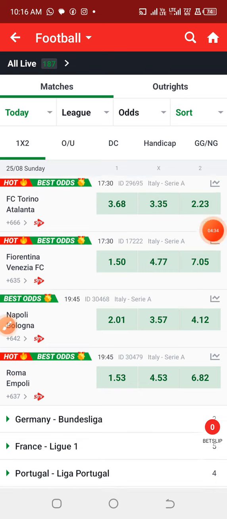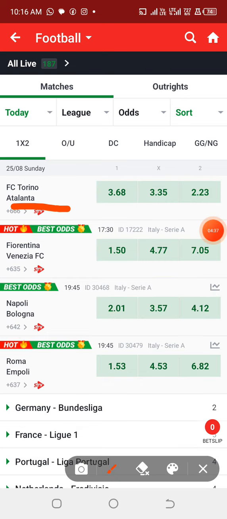Alright, so in the last ticket, I think Torino and Atalanta happened to be the last game predicted. So now we're moving on to Fiorentina and Venezia. Checking their last previous games, using my AI technological app for confirmation, and judging by the odds suggested by the bookmakers, the Fiorentina team happens to be the most favorite team to win this particular game.